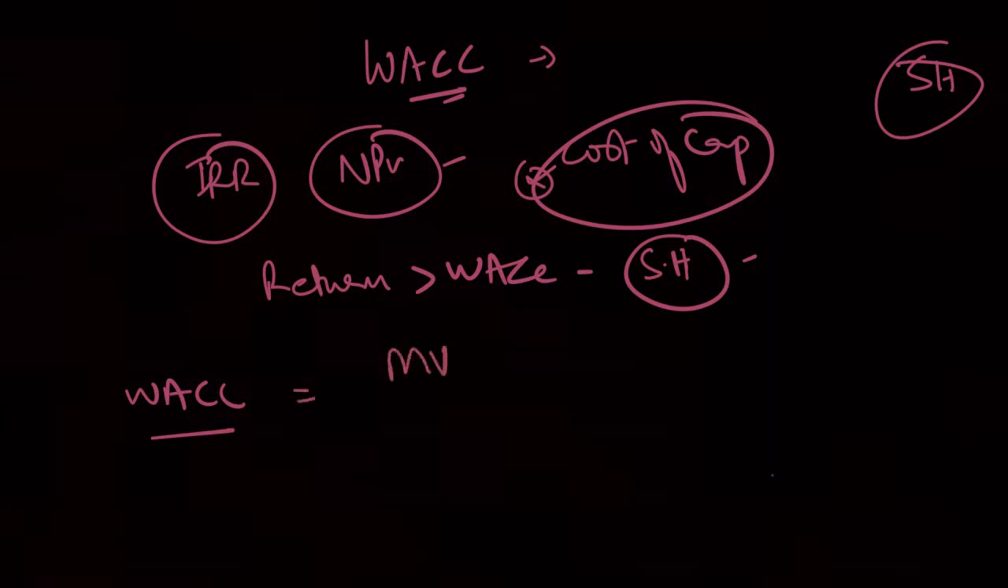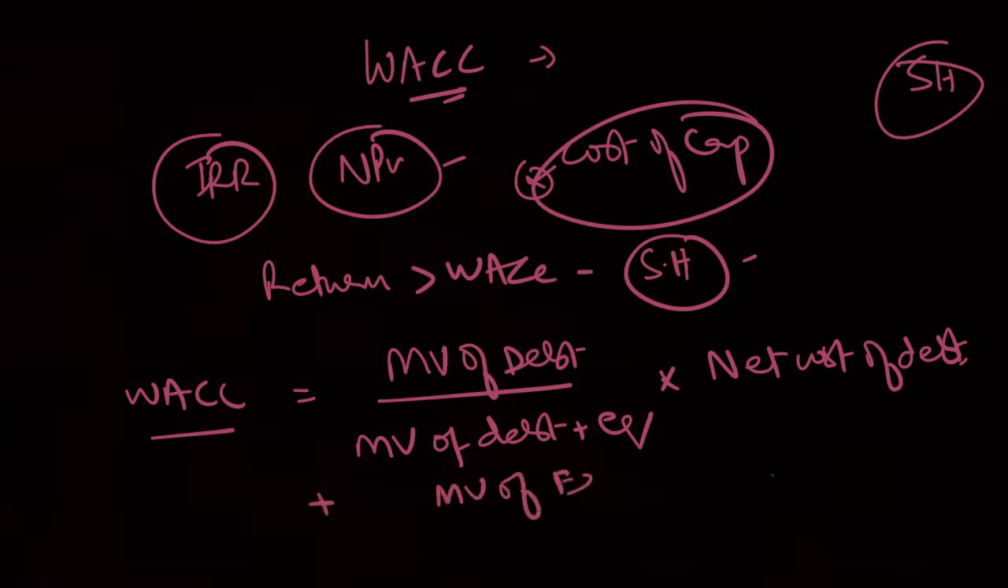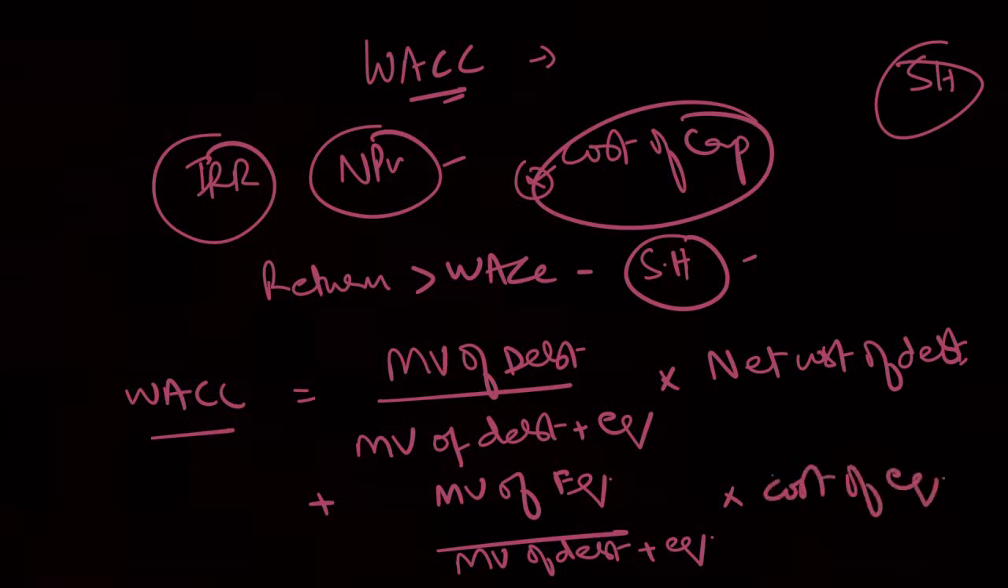It can be written as market value of debt divided by the market value of both debt plus equity, multiplied by, since the market value of debt is on the numerator, the net cost of debt, and adding market value of equity upon the total of both market value of debt plus equity, multiplied by cost of equity. So I hope that this is the main formula which you will be considering.